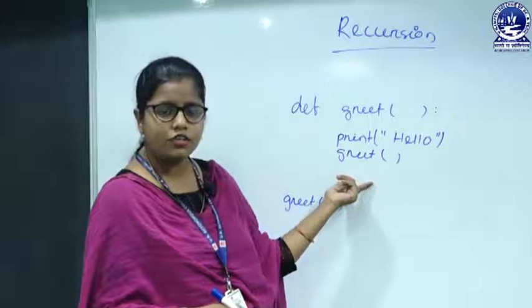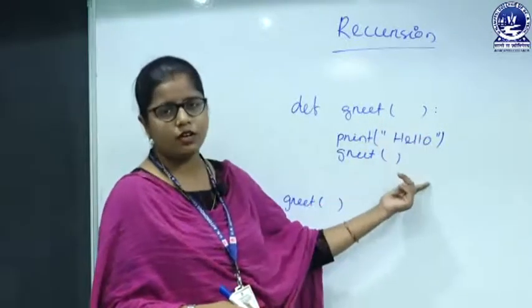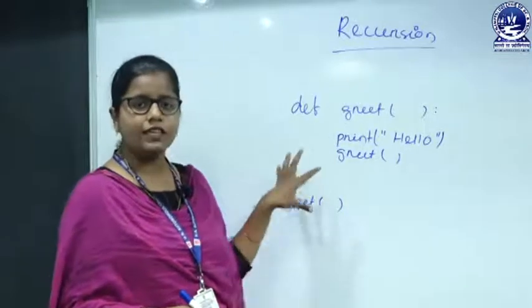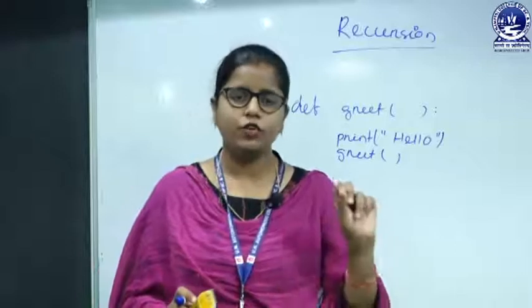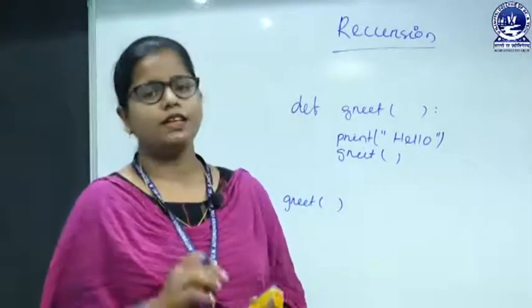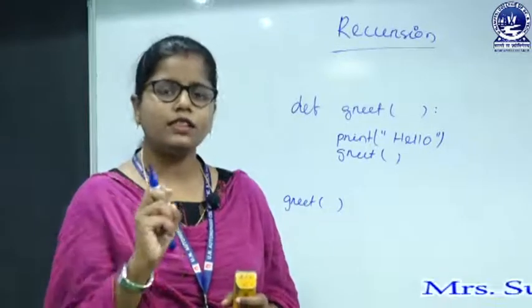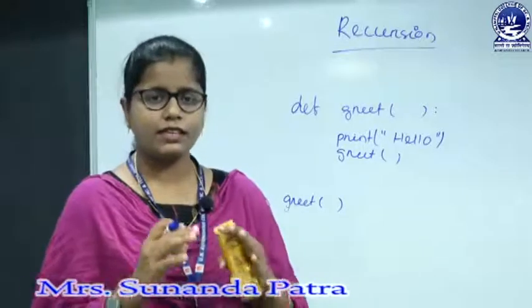Again hello will be printed, again the grid function will be called, again the execution will jump to here, and again hello will be printed. So, like this it is actually an infinite loop. The hello will be printed infinite times, but in case of Python there is a limit. Only about a thousand times the hello will get printed. Why is there a limit?